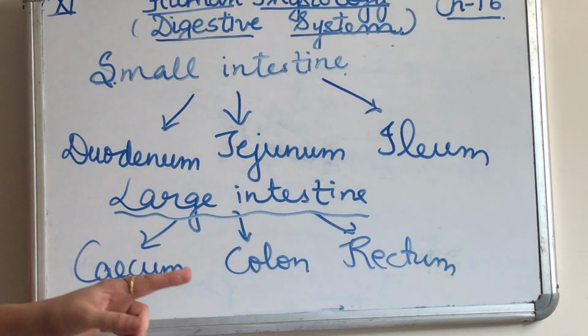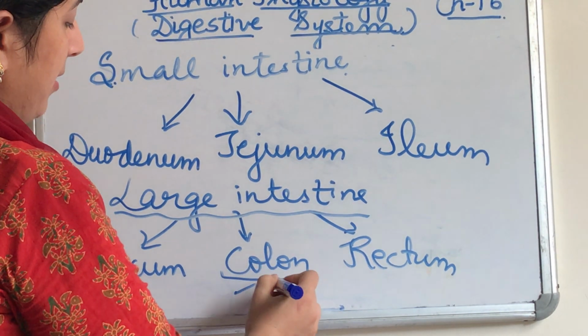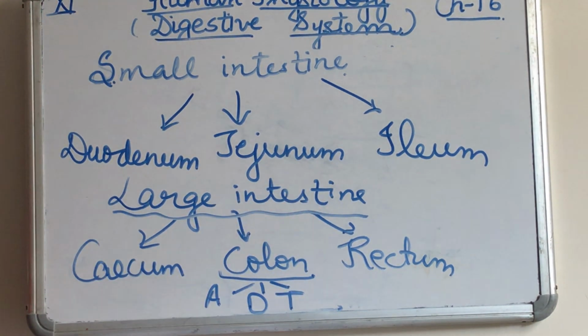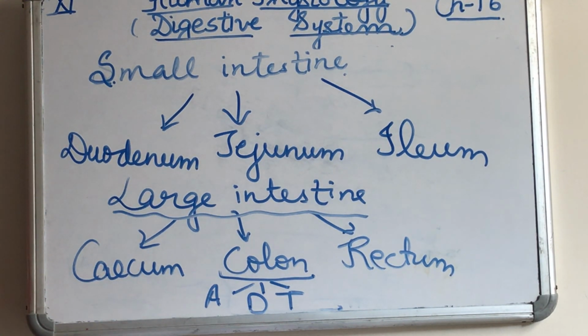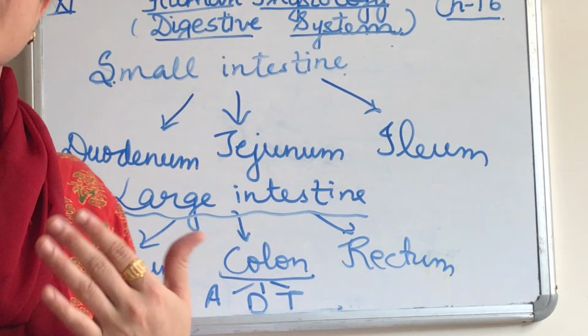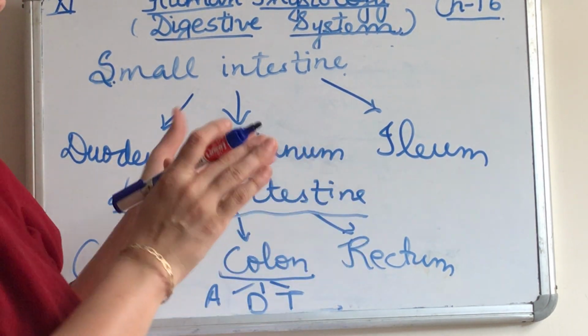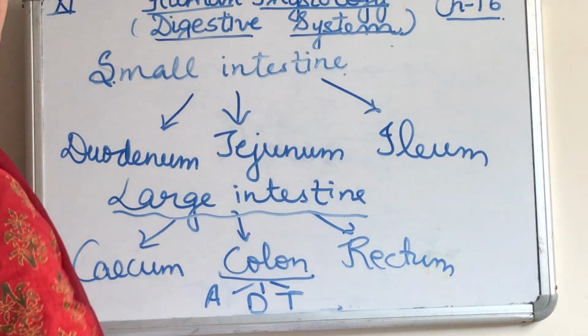Then is the colon. It is divided into three parts: ascending, descending and transverse colon. The descending colon is finally connected to the rectum. Then is the vermiform appendix. It's a narrow finger-like projection and it is a vestigial organ. Vermiform appendix does not have any function in our body now. Just like the wisdom tooth does not have any function in our body, in the same way this appendix does not have any function. Anus is the opening through which the waste material will be released out.